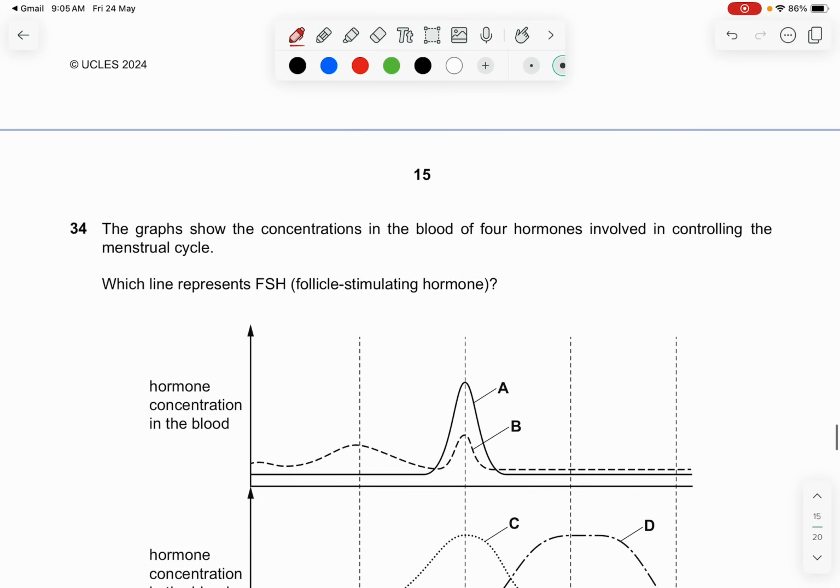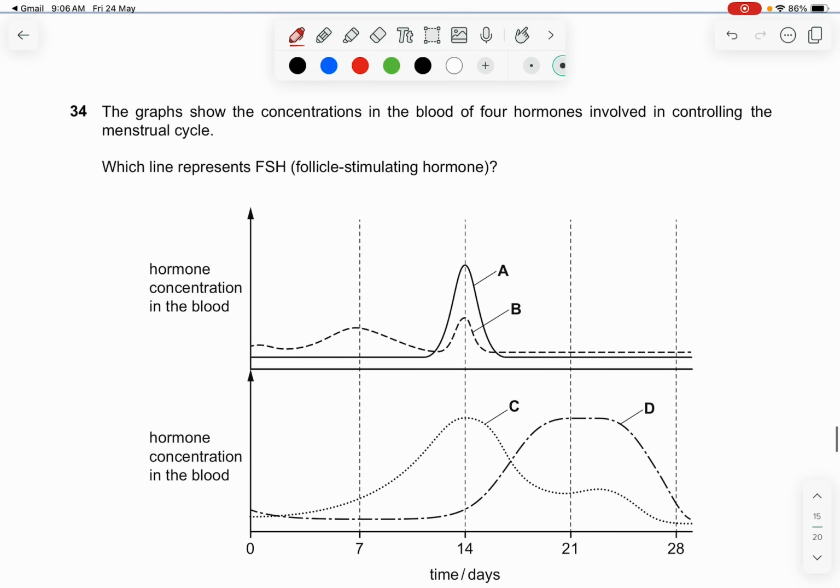Question 34. The graph shows the concentration in the blood of four hormones involved in controlling the menstrual cycle. Which line represents follicle stimulating hormone? Follicle stimulating hormone happens during the development of the follicle, so the follicle starts to develop and mature.